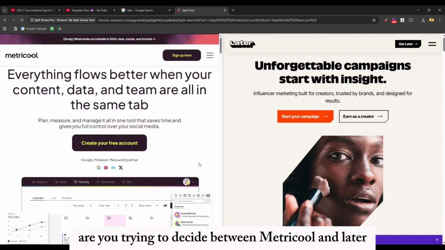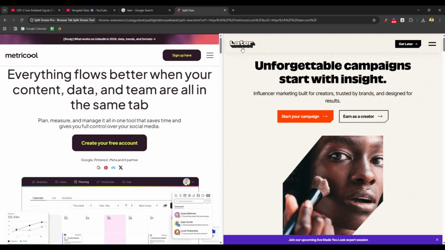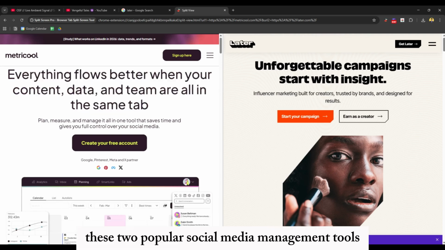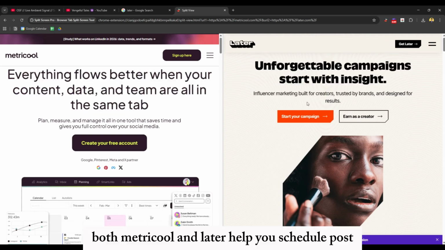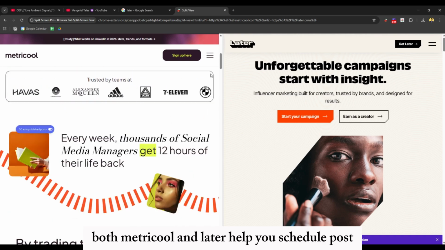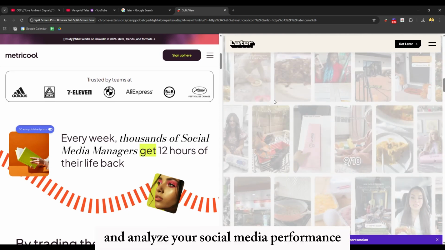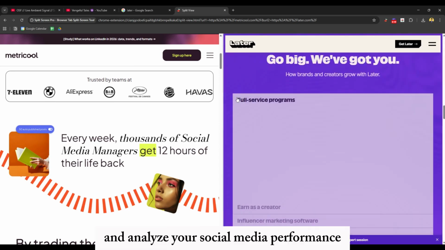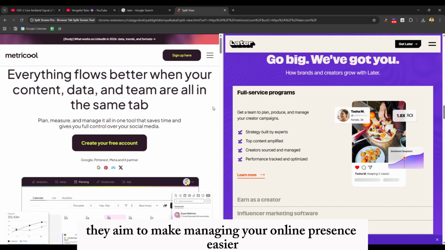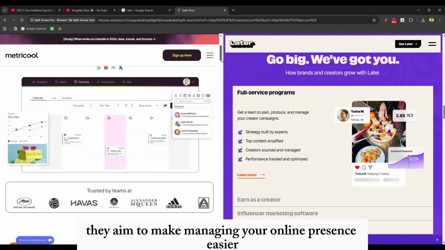Are you trying to decide between Metricool and Later? You're not alone. Today, we'll compare these two popular social media management tools. Both Metricool and Later help you schedule posts, track engagement, and analyze your social media performance. They aim to make managing your online presence easier.